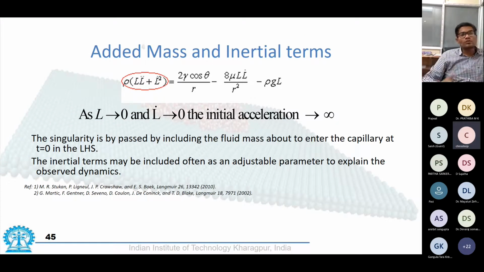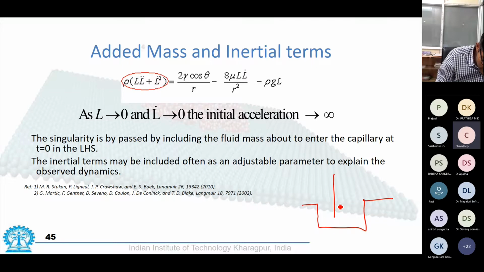So people try to figure out various terms that would be important for it. So people try to bring back the inertial term and said that when my capillary rise is occurring, let us say this is a bowl and this is the capillary. Initially, the moment I dipped the capillary, everything was at this level and the acceleration was infinite.